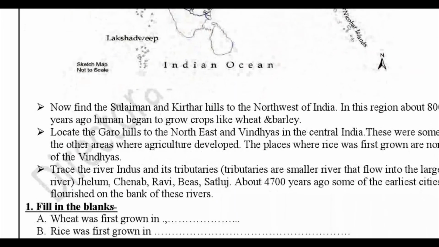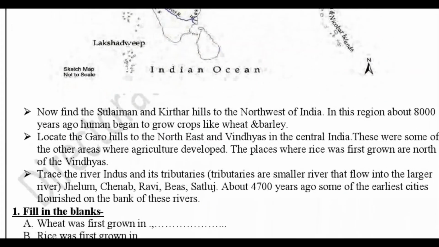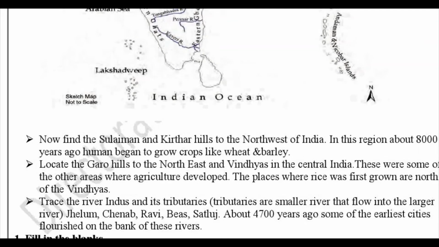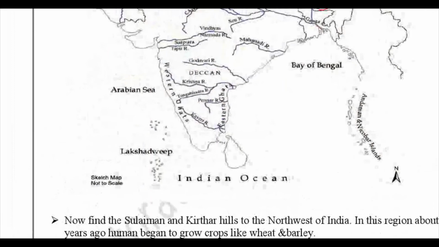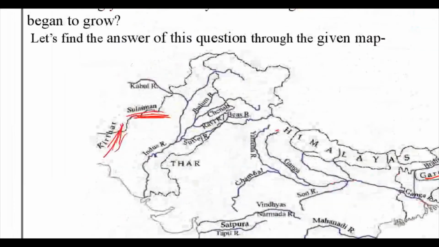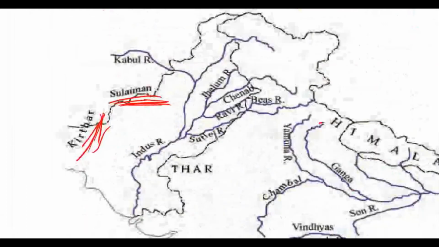that is trace the river Indus and its tributaries. I have told you about the tributaries are smaller rivers that flow into larger rivers. So the tributaries are Jhelum, Chenab, Ravi, Byas, Satluj. Okay, about 4,700 years ago, some of the earliest cities flourished on the bank of these rivers. So if you see here, if we come to here in the northwest of India, what we get to see is this river, that is the Indus River.